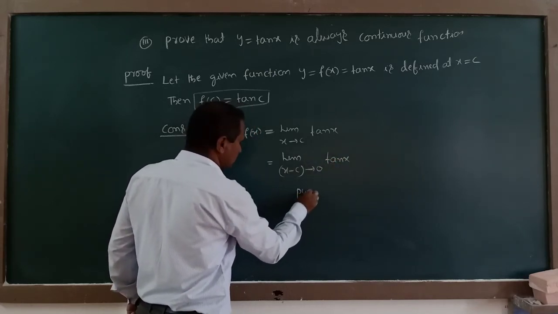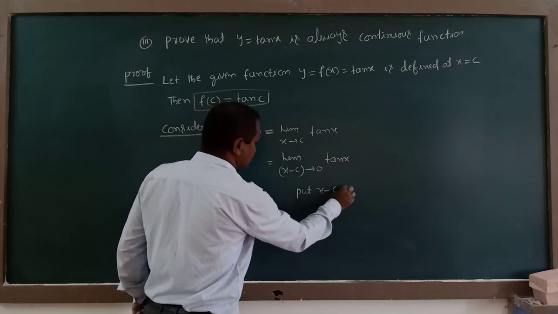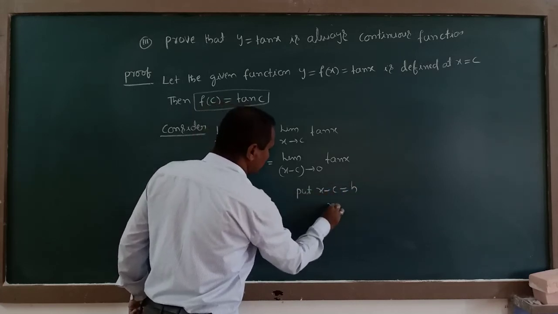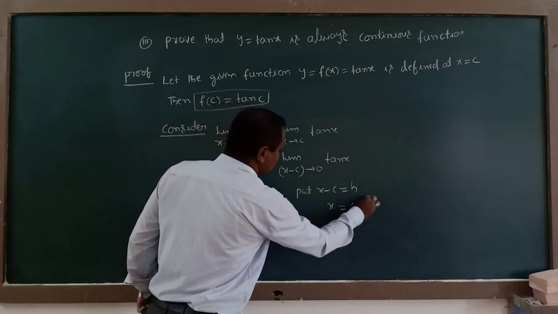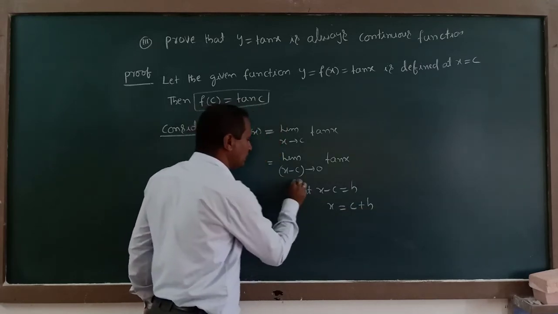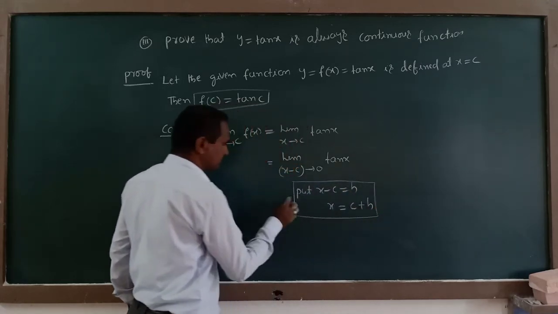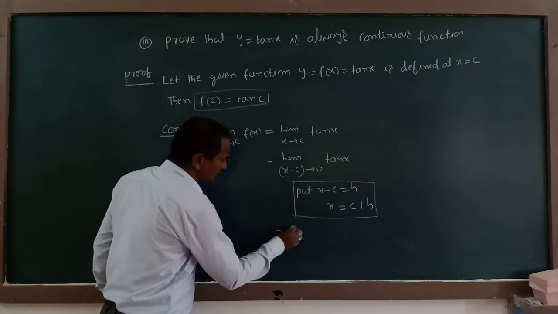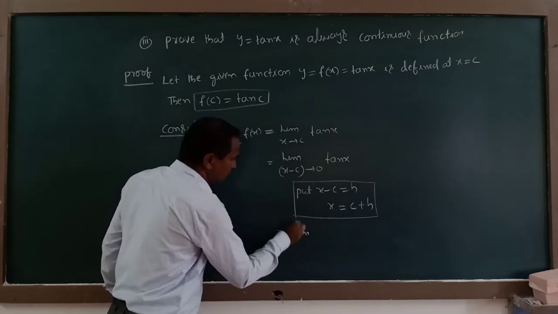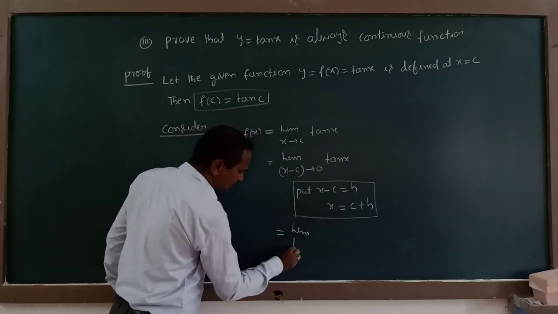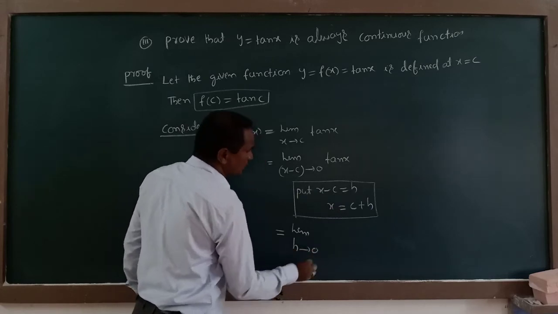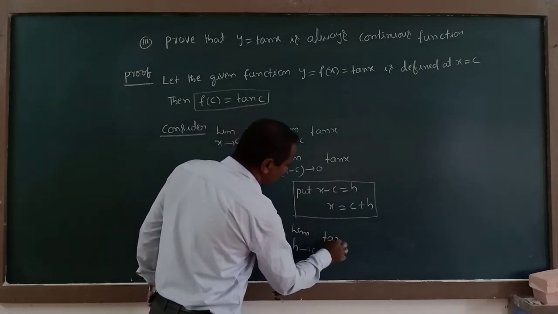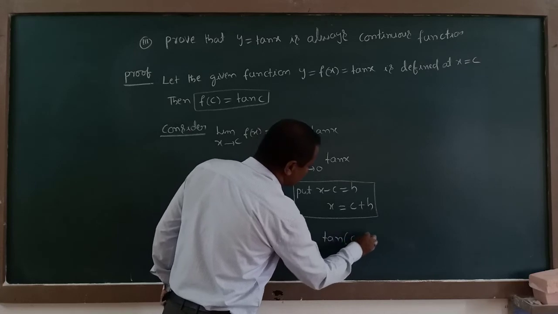Put x minus c equal to h, or x equal to c plus h. Limit h tends to 0 of tan of c plus h.